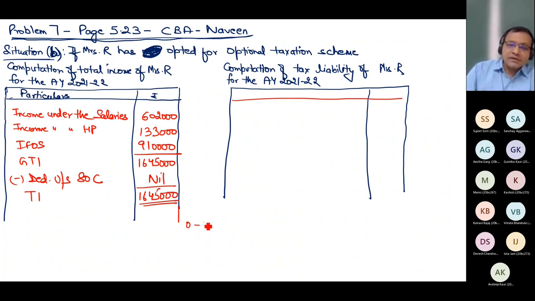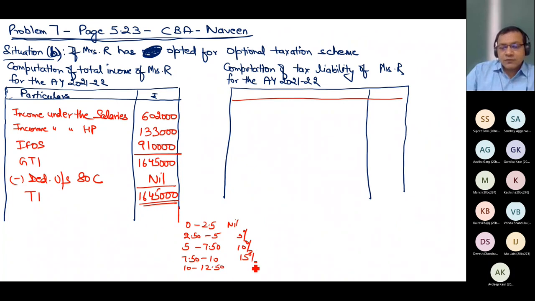If you remember, 0 to 2,50,000 nil, 2,50,000 to 5 lakh, 5%, 5 to 7.5 lakh, 10%, 7.5 to 10 lakh, 15%, 10 to 12.5 lakh, 20%, 12.5 to 15 lakh, 25%, and above 15 lakh, 30%. So it is above 15.